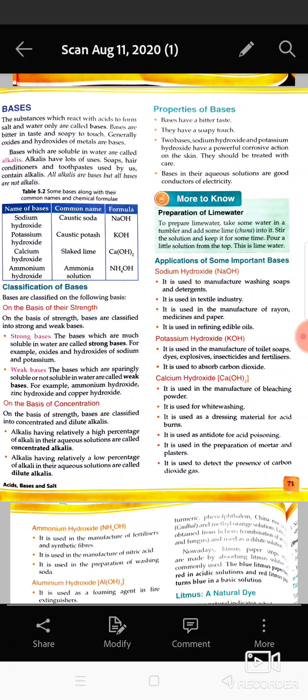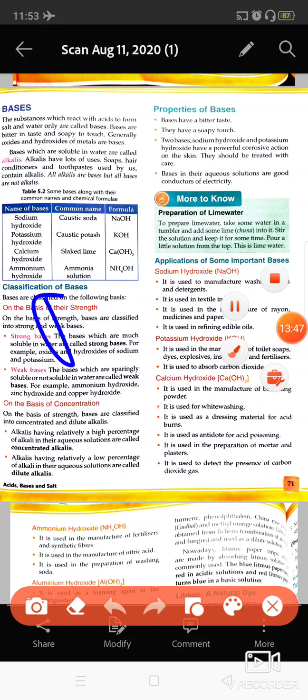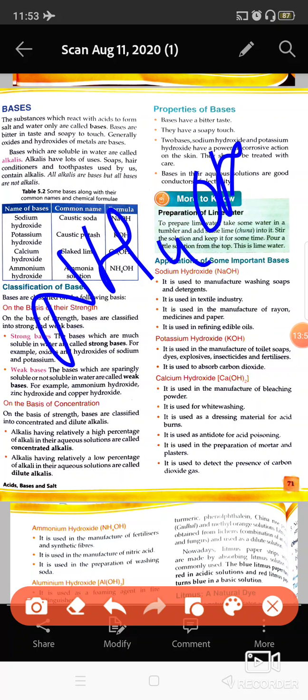Classification of the bases. Again, these are of two types, strong and weak. If they are soluble in water, then they are known as strong bases, like sodium and potassium hydroxides. Weak bases are the ones which are not properly soluble in water, like ammonium hydroxide. The formula of ammonium hydroxide is NH4OH. And copper hydroxide,